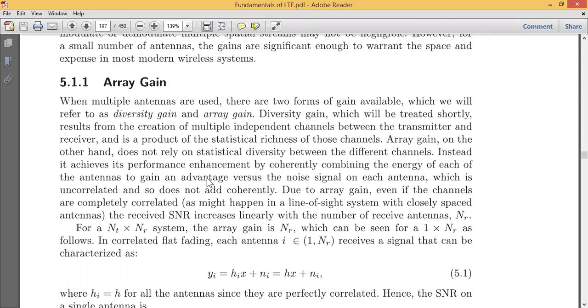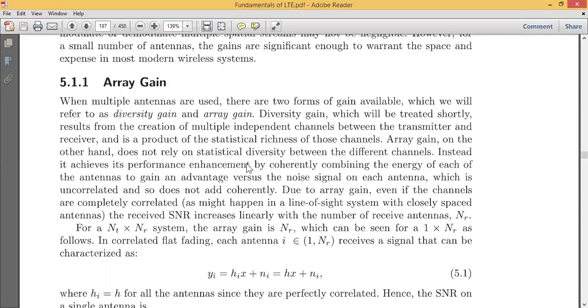If you find this parameter, the energy of the signals, whether independent or dependent, or from multiple channels, multiple transmitters or receivers, with respect to the noise of each antenna, the condition is that they should be uncorrelated. They should not have the same phase, amplitude or frequency; being ahead or behind is fine, but they should not add coherently.